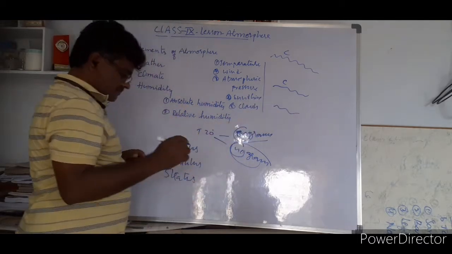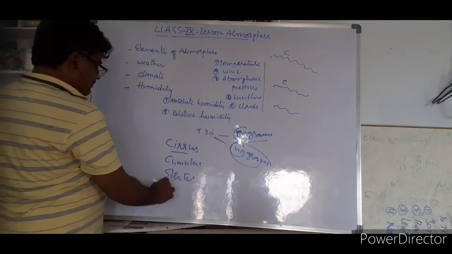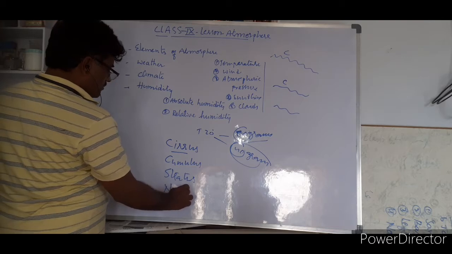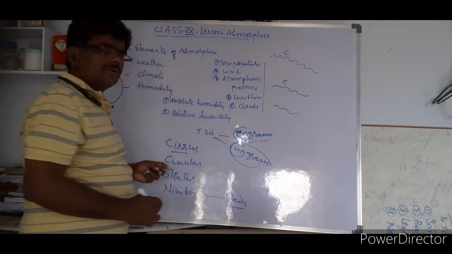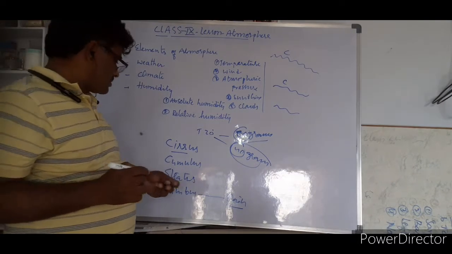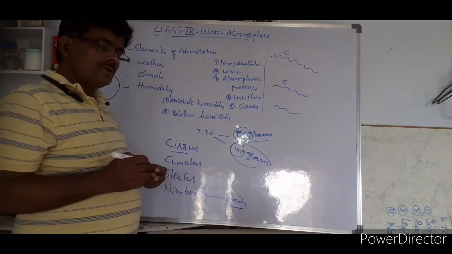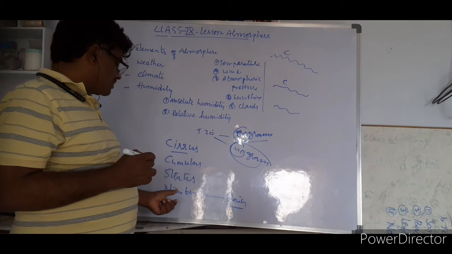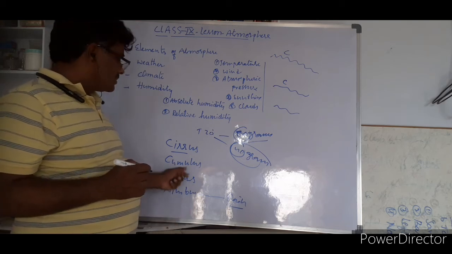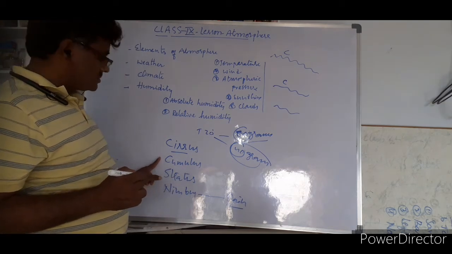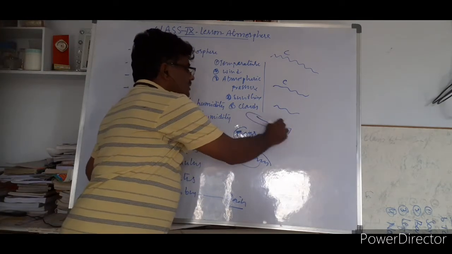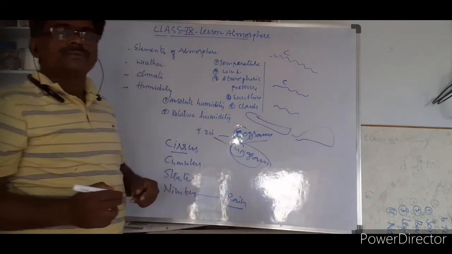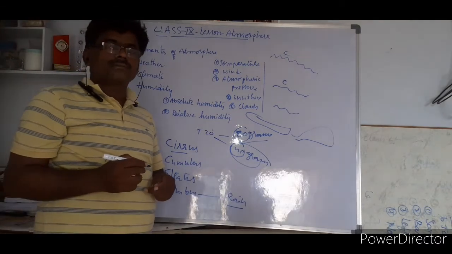Here, and nimbus clouds, which are giving rain. Rain-bearing clouds are called nimbus. Got the point? Rain-bearing clouds are called nimbus. Cirrus, cumulus, stratus, nimbus. Nimbus clouds have more water.